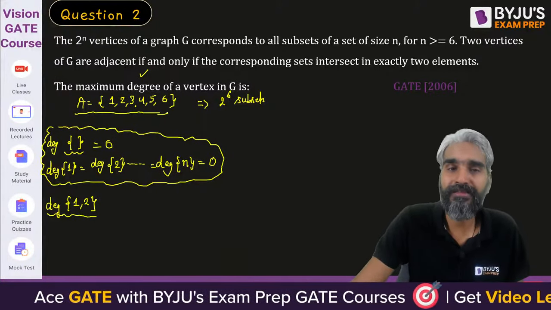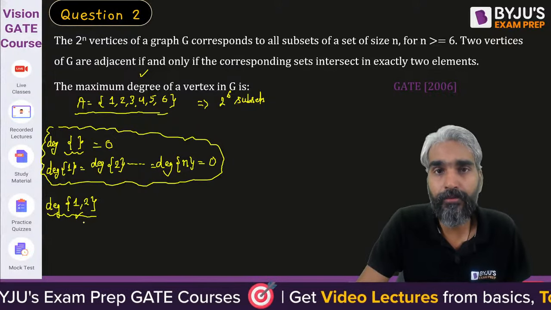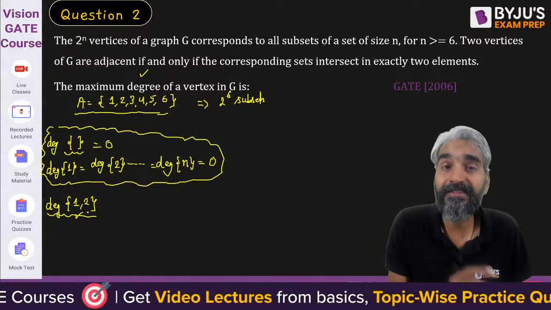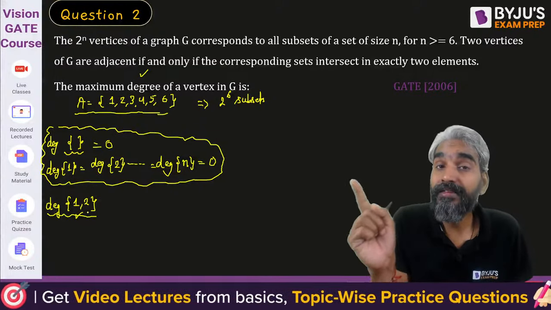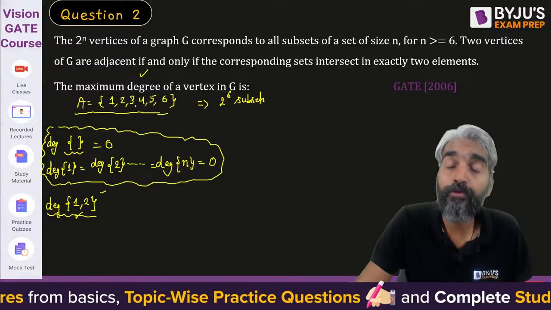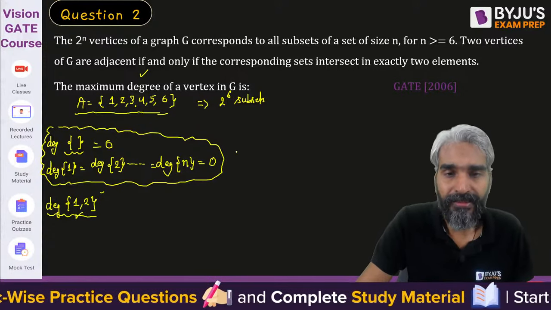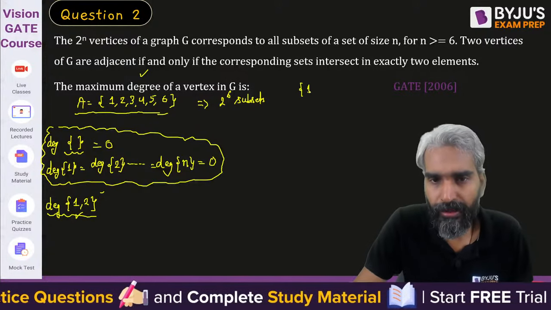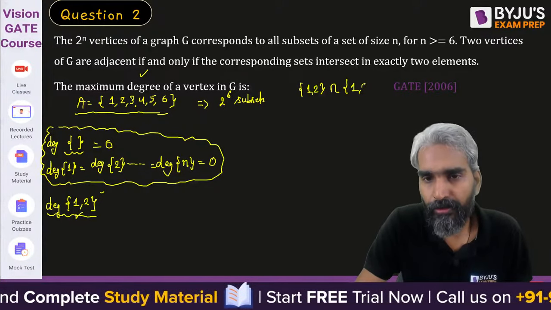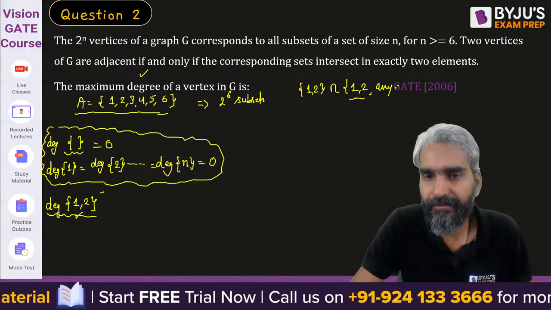Please try to understand. There are exactly 2 elements in this set, that is 1, 2. If you want the intersection to also result in exactly 2 elements, then the set with which we are trying to intersect this 1, 2 should also contain 1, 2. Now, 1, 2 intersect with 1, 2 as long as 1, 2 are present, along with any other element.